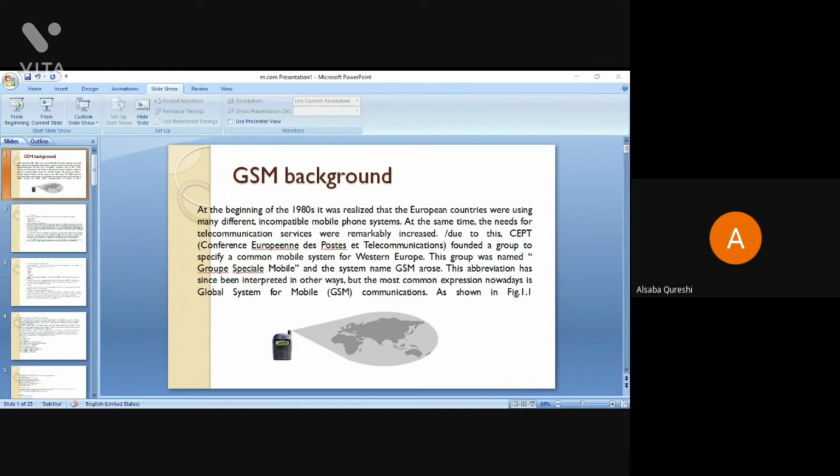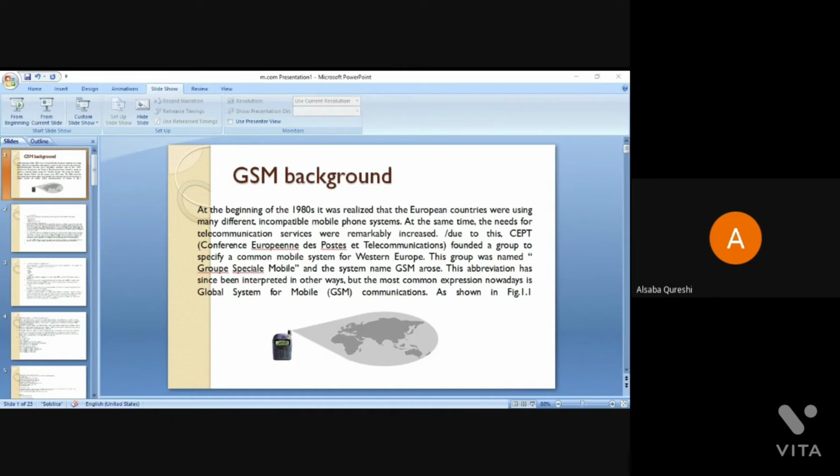It tells us that people all over the world are connected with the GSM mobile phone system, so that's why they can communicate with each other. We can communicate with another user from one side to the other, in India or outside of India. So international calling is also possible due to GSM.